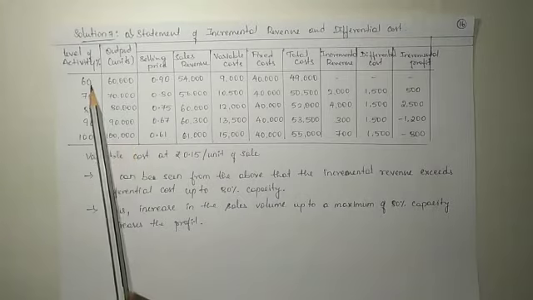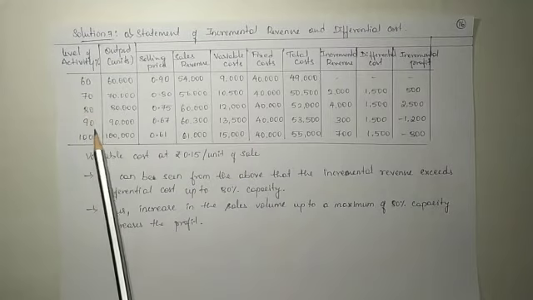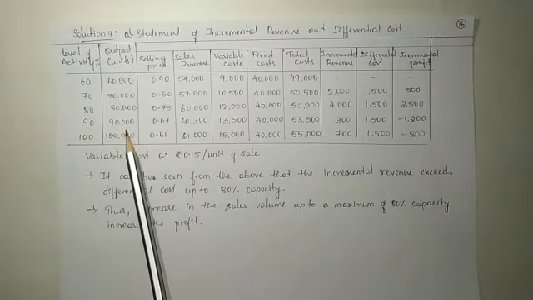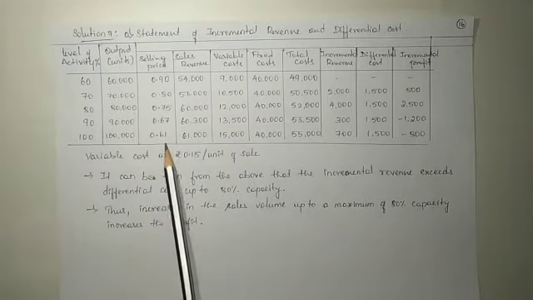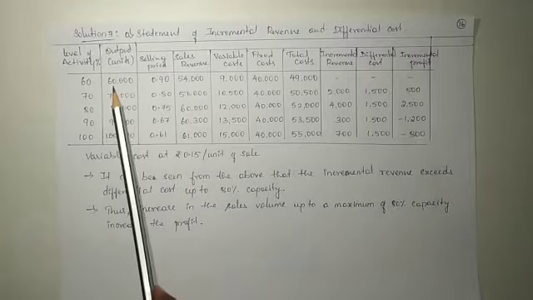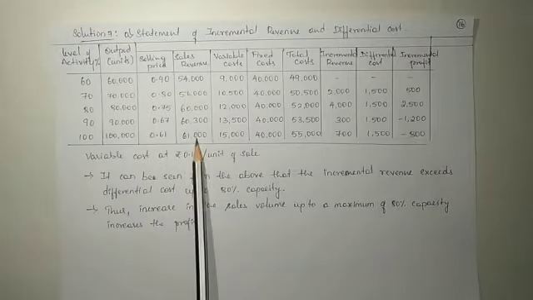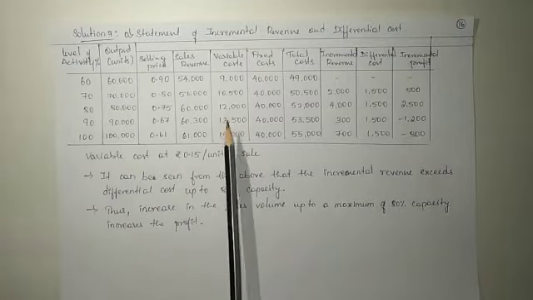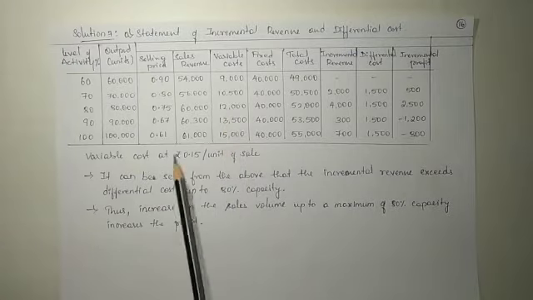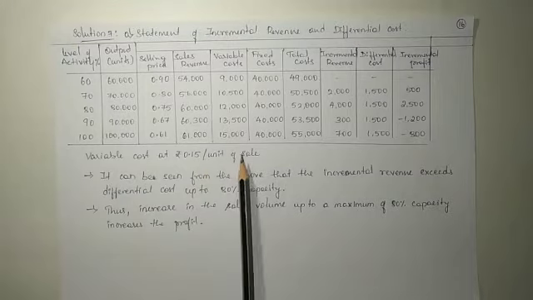For 60%, 70%, 80% and 90%, the output is calculated accordingly. The selling price is given in the problem, and multiplying selling price and output gives the sales revenue. The variable cost is given as 0.15 rupees per unit.